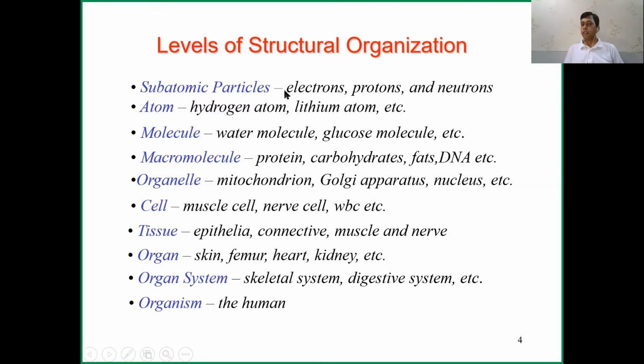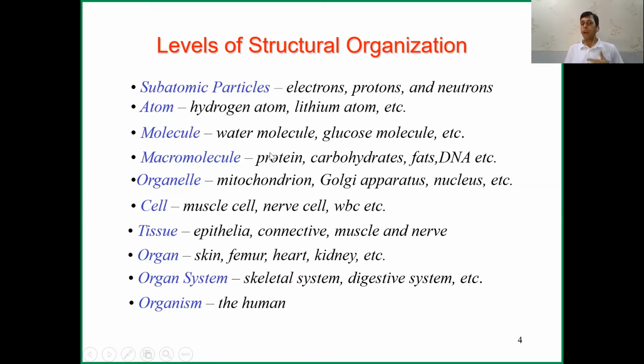So these are the subatomic particles, and these subatomic particles combine to form an atom. For example, hydrogen, lithium, carbon, oxygen, these are all atoms. Okay, and when atoms combine, a molecule forms. Just like the water molecule H2O, oxygen O2, glucose, these are all molecules.